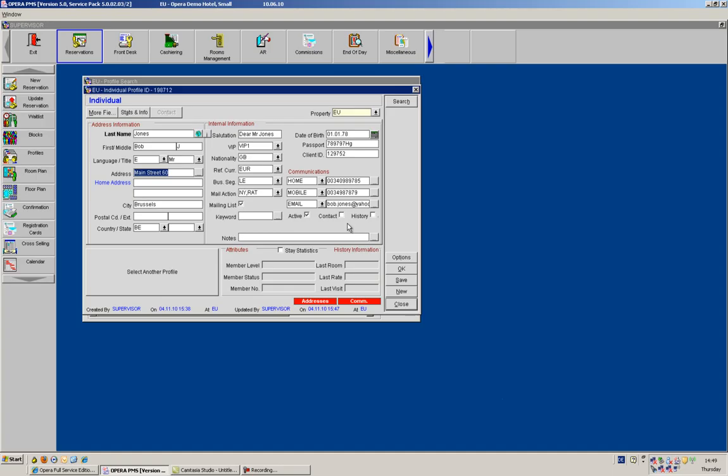If I have additional information that I would like to pass on about the guest, then I could also use the notes by going to the ellipsis button, and then I would go to new and select what kind of note I would like to write about this guest.